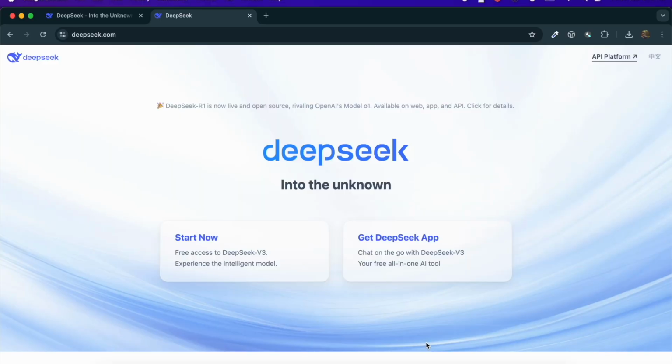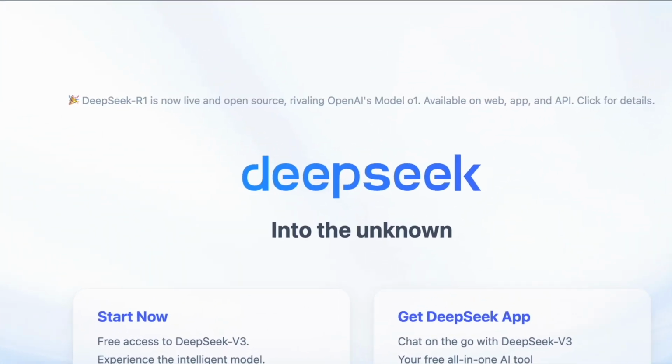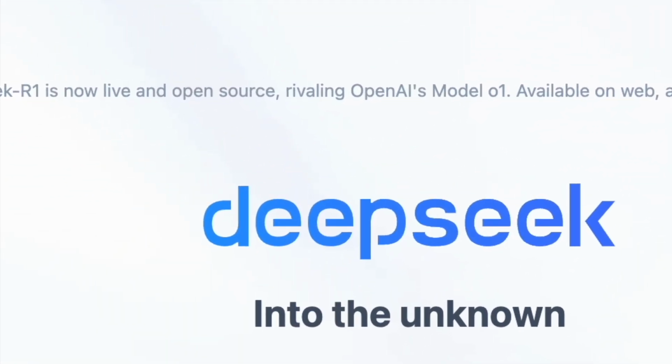If I just talk about DeepSeek, as you can see, the first thing they've written here is DeepSeek-R1 is now live and open source, rivaling OpenAI's model O1, right? They're directly targeting OpenAI here. That's a very funny thing to see here.